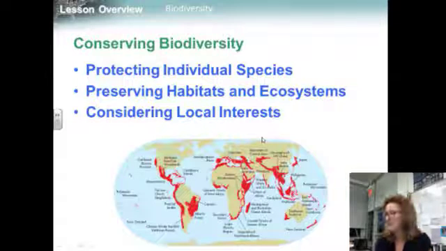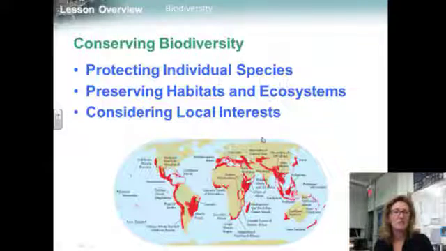Protecting individual species first. How do we do that? Well, we have all kinds of people out there wanting to do that. So we have the Association of Zoos and Aquariums, the AZA. They oversee species survival plans, which are called SSPs, designed to protect threatened and endangered species. In the AZA captive breeding program, mating pairs of animals are carefully selected to ensure maximum genetic diversity. The ultimate goal of the SSP is to reintroduce individuals to the wild. More than 180 species are currently covered by the SSPs.